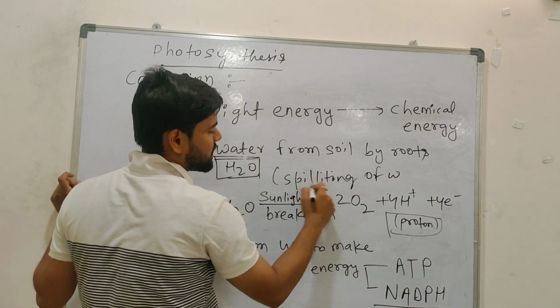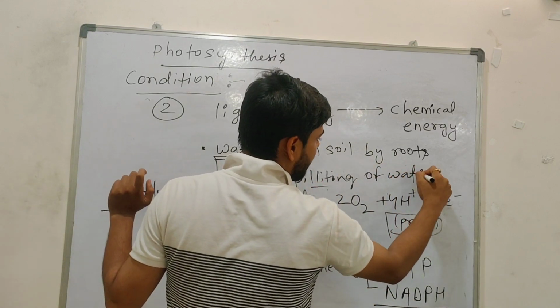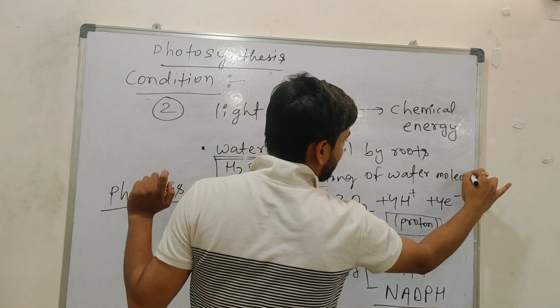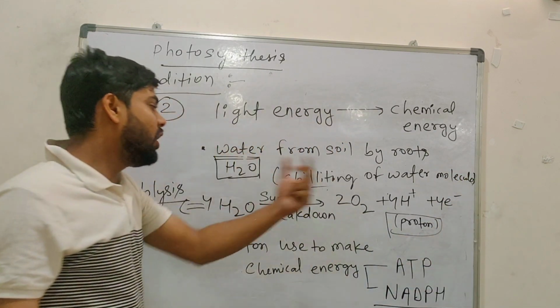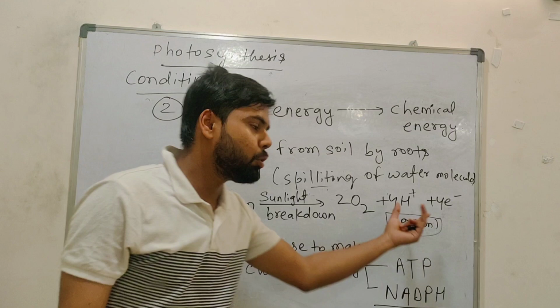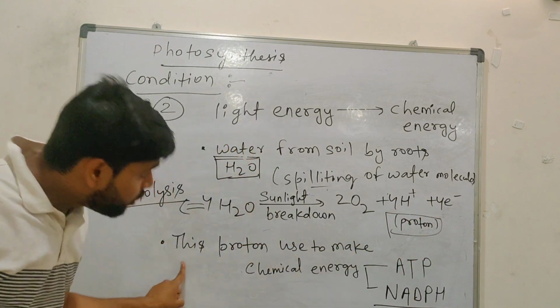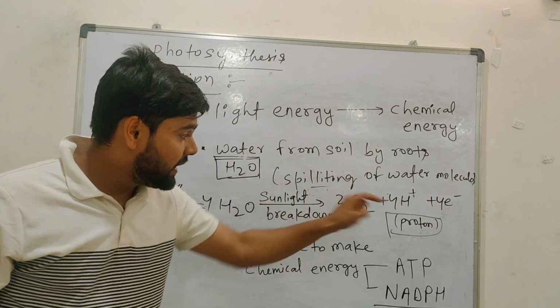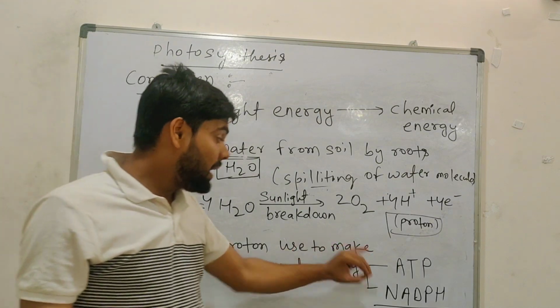You can see the spelling of splitting. Splitting of water molecules will happen into oxygen and proton. This proton we get by the splitting, we will use to make chemical energy.